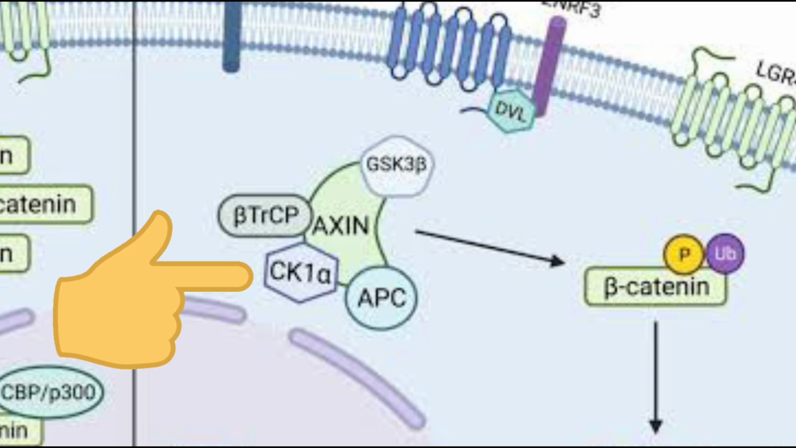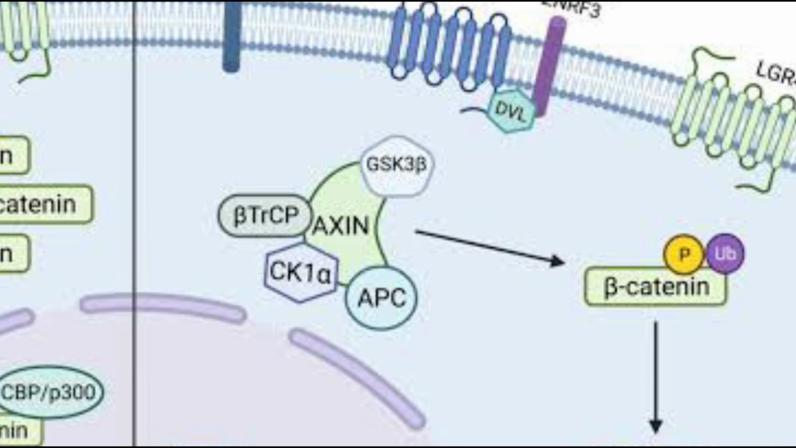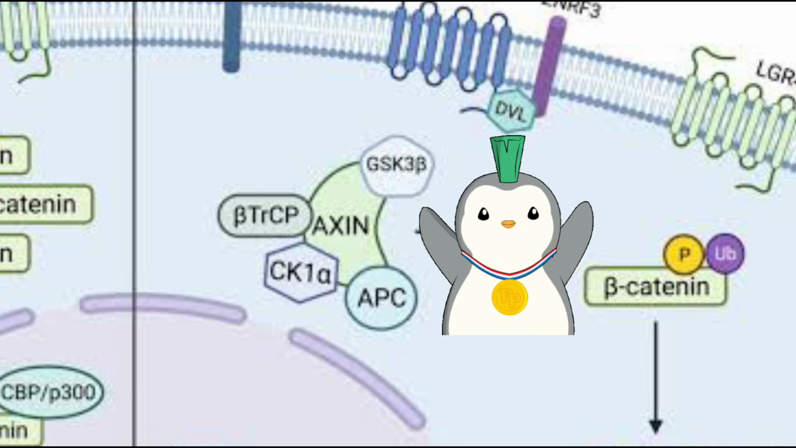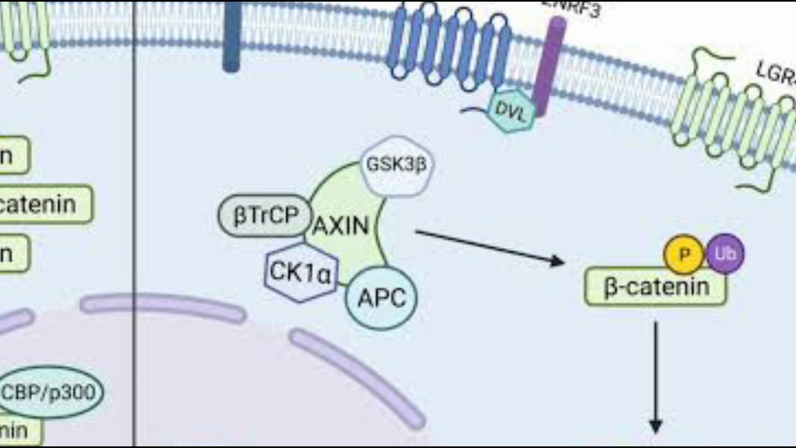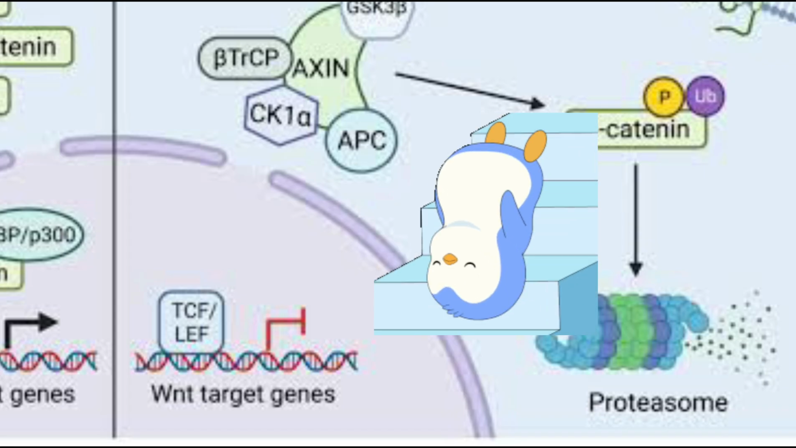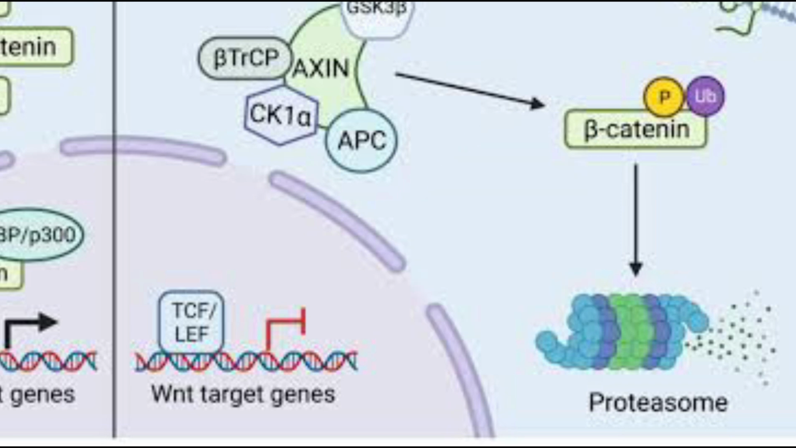These are the names of the destruction complex: Axin 1, APC, GSK3 beta, and CK1 alpha, which phosphorylate beta-catenin. Then the phosphorylated beta-catenin is recognized by the proteasome, leading to ubiquitin-mediated degradation. Without beta-catenin, TCF and LEF transcription factors remain inactive, leading to no gene transcription in the nucleus.